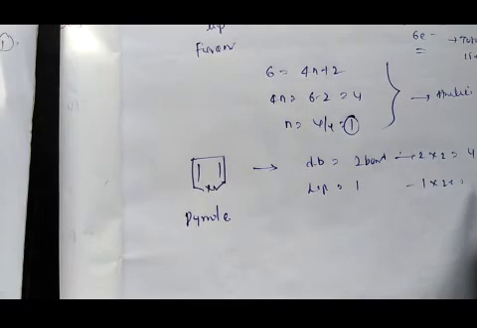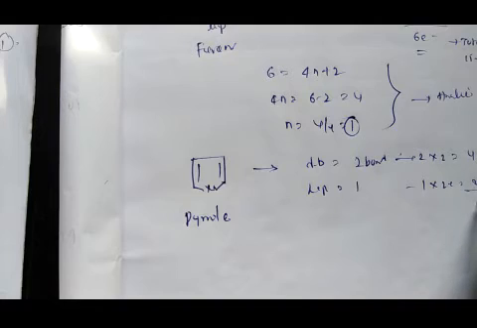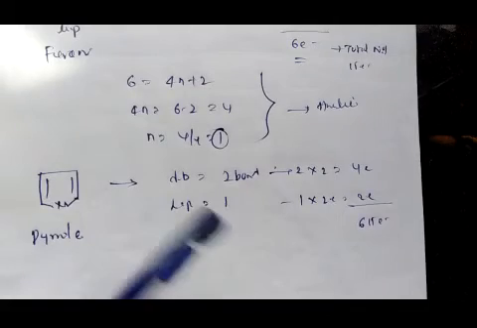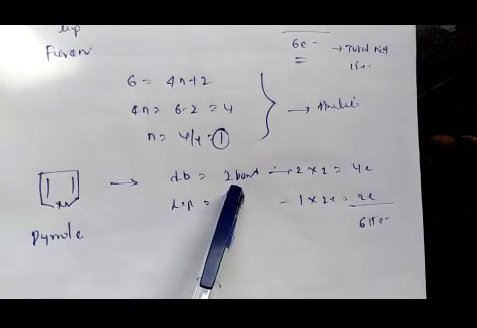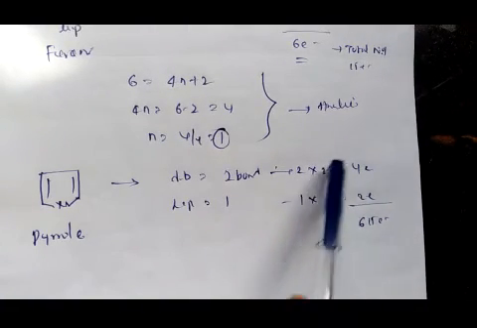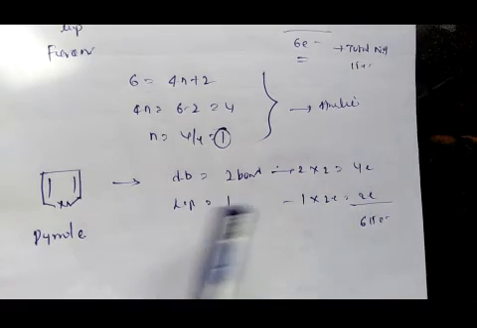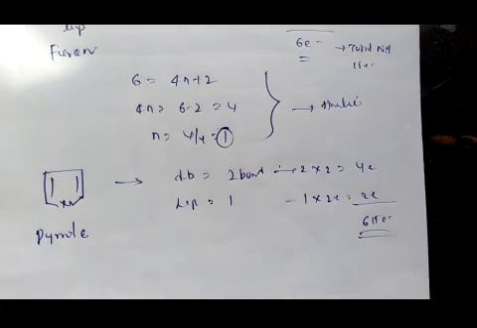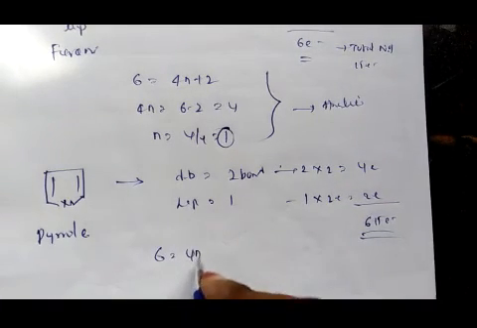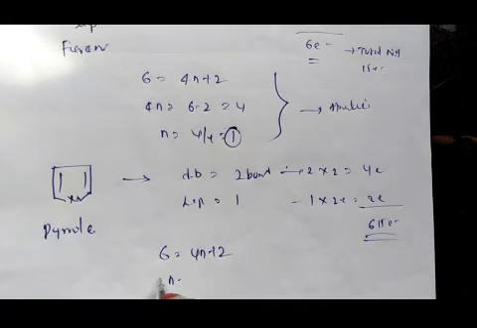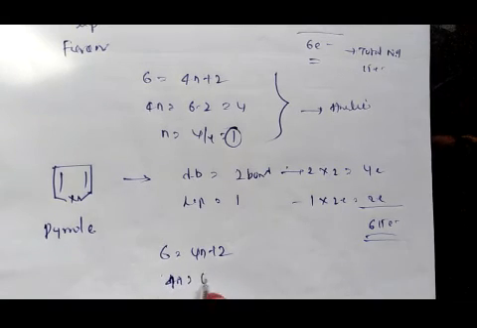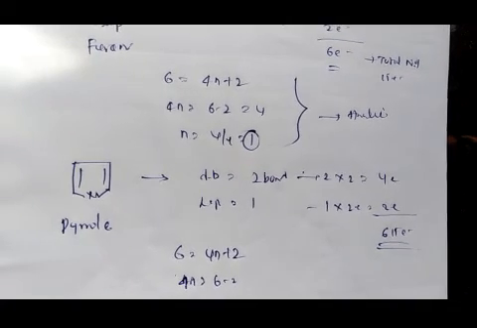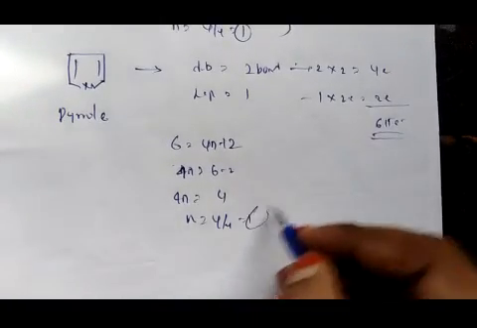Each double bond gives 2 electrons, so 2 into 2 is 4 electrons. One lone pair gives 2 electrons. Total number of pi electrons is 6. Therefore 6 is equal to 4n plus 2. Therefore 4n is equal to 6 minus 2, 4n is equal to 4. n is equal to 4 by 4, that is 1. So it's also aromatic.